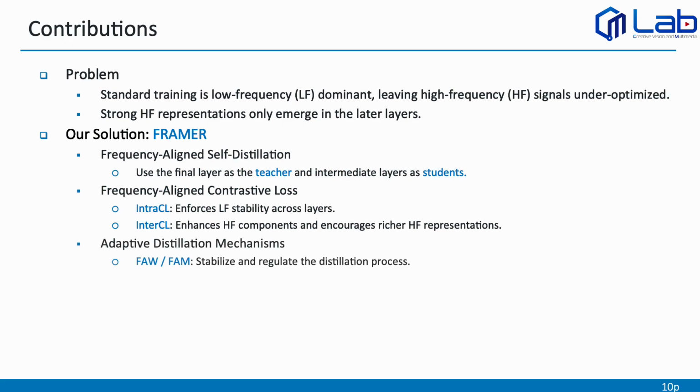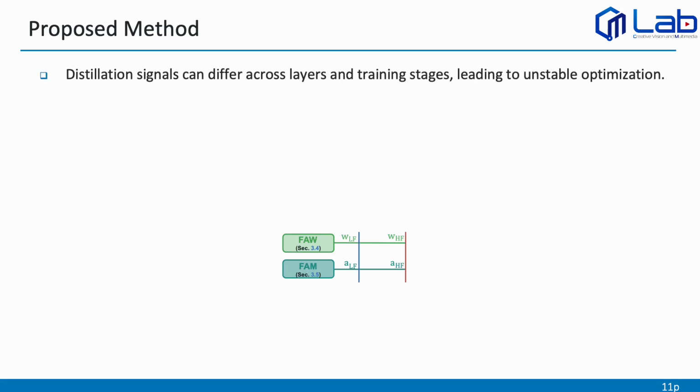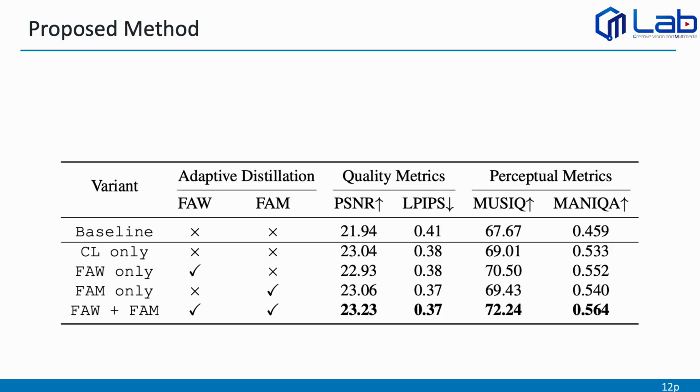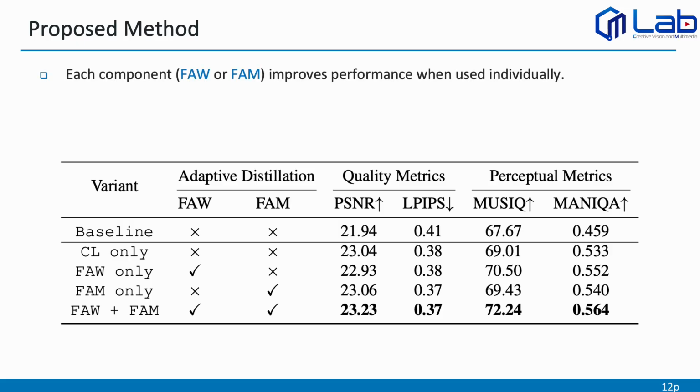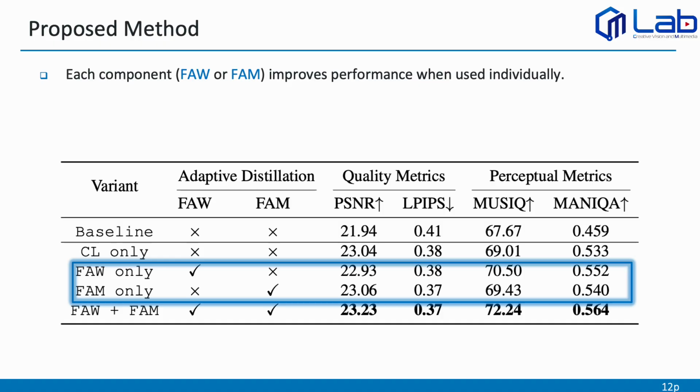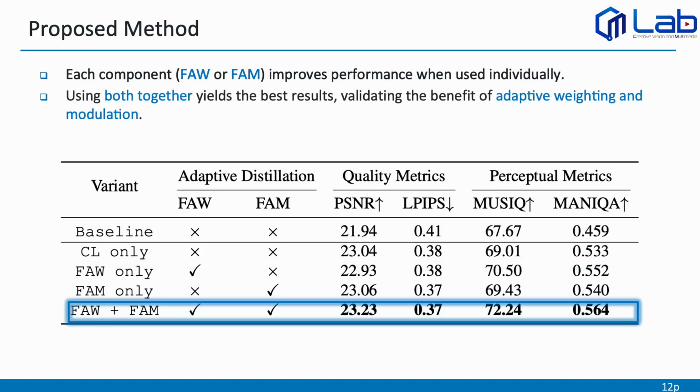Next, we introduce two adaptive mechanisms, FAW and FAM, to dynamically adjust the distillation strength. Distillation signals can differ across layers and training stages, which can lead to unstable optimization. To address this issue, we introduce two adaptive mechanisms, FAW and FAM. Next, we analyze the contribution of FAW and FAM through an ablation study. As shown in the table, each component improves performance when applied individually. FAW mainly improves perceptual quality, while FAM also provides consistent gains. When we combine both mechanisms, we achieve the best overall performance across all metrics.